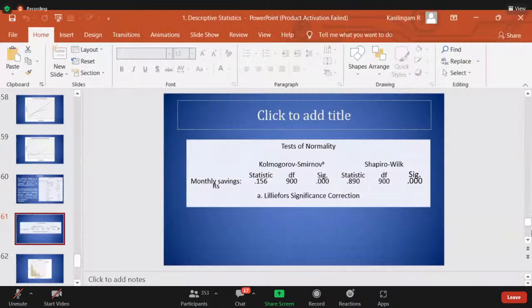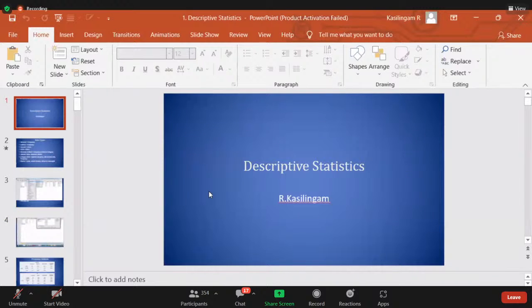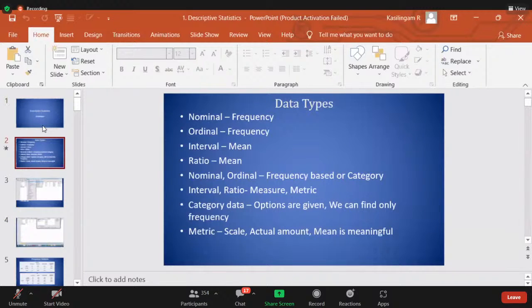Okay, so that is also written here, right? We are going back to original days. Madam, can you see the PPT? Yes, sir. Very good.